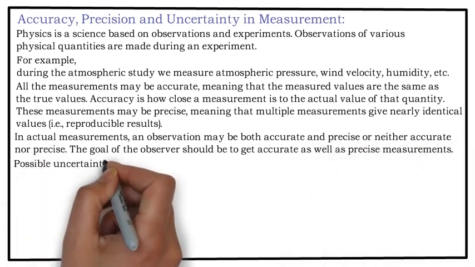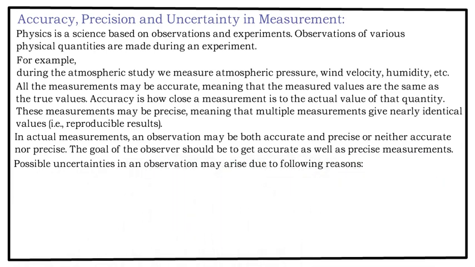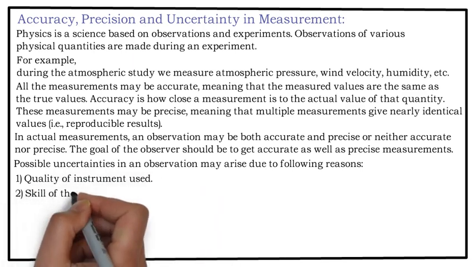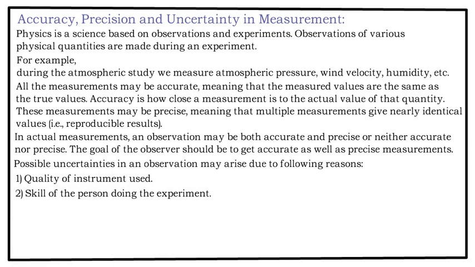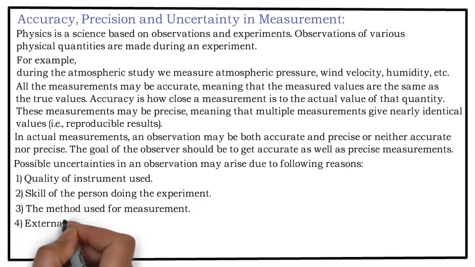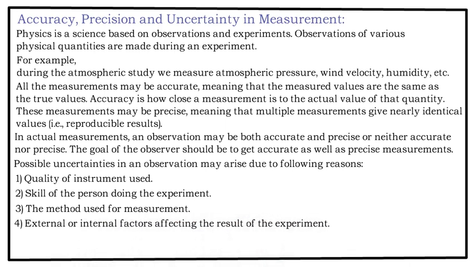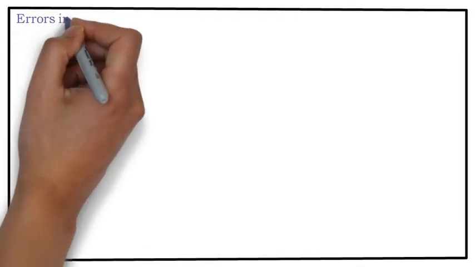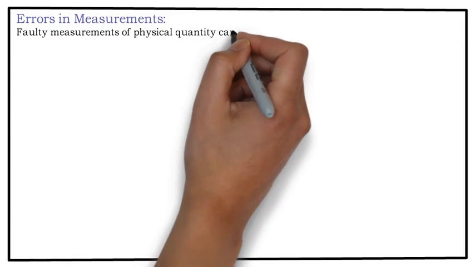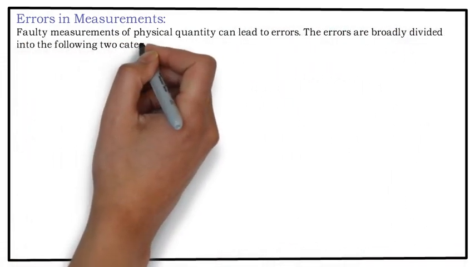Possible uncertainties in the observation may arise due to the following reasons. Number 1. Quality of instrument used. Number 2. Skill of the person doing the experiment. Number 3. The method used for the measurement. Number 4. External or internal factors affecting the result of the experiment. Errors in the measurement. Faulty measurements of physical quantity can lead to errors. The errors are broadly divided into following two categories.